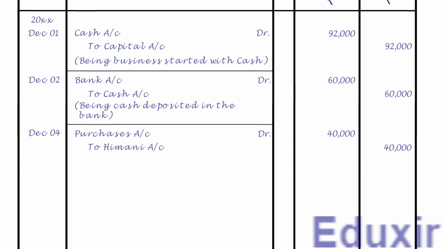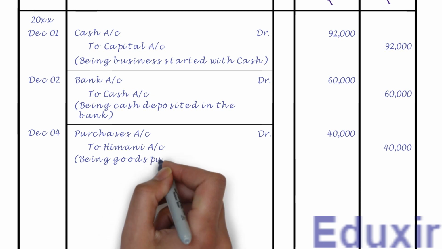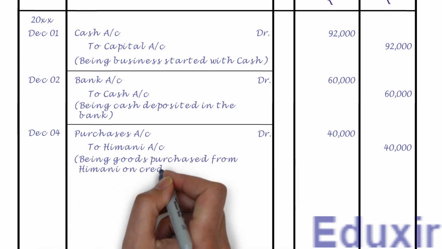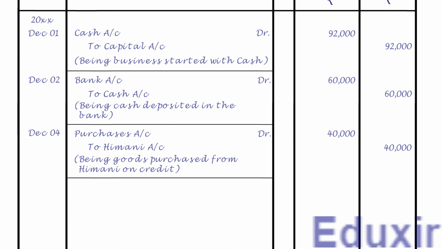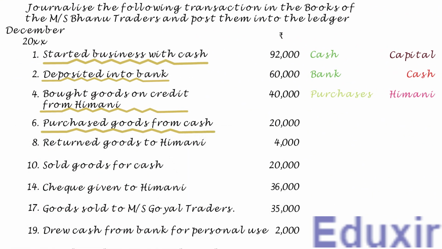Let us now write the description or narration of this transaction, that is, being goods purchased from Himani on credit. Let us now draw a line to mark the completion of journalizing of this transaction. That completes the journalizing of this transaction. Let us now take up the next transaction. In this transaction, the business has purchased goods worth 20,000 rupees for cash.